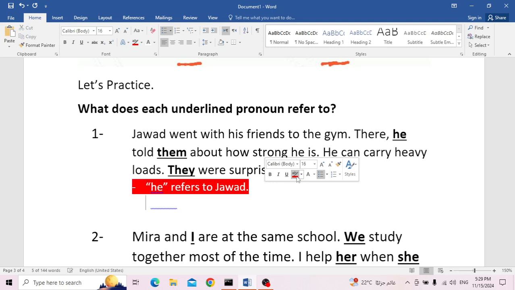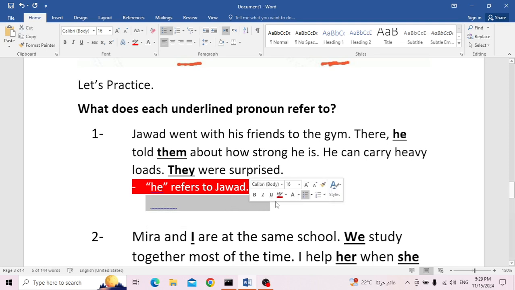He told them. Who is them? Who is here just in that passage? Plural. He told who? So his friends. Whose friends? His friends is not clear. I'm talking about Jawad's friends. So them refers to Jawad's friends.